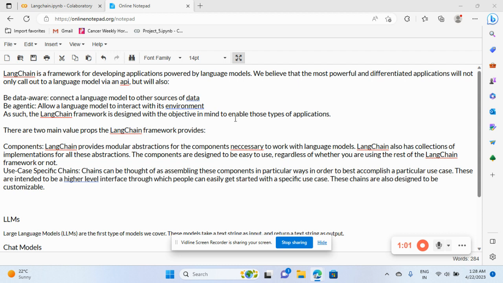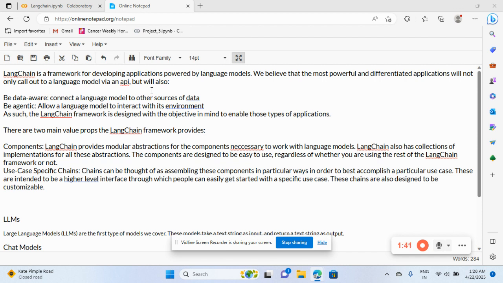We believe that the most powerful and differentiated applications will not only call out to a language model via an API. If you create just an API, it is not a very powerful or differentiated application, because we need more resources. Be data aware: connect a language model to other sources. For example, we can connect to ChatGPT, to the Azure cloud, to AWS. We have many more possibilities for languages.